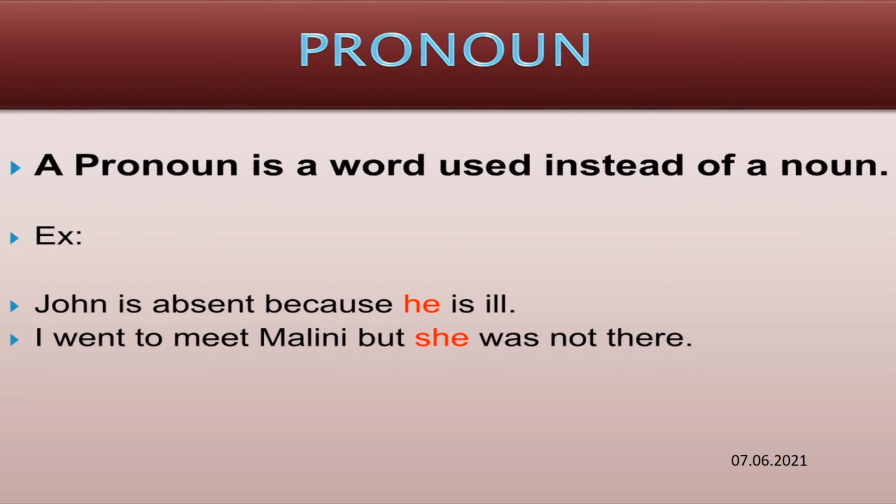For example, look at the first sentence: John is absent because he is ill. Here, why don't we use John again? Instead of John, we use he. These kinds of words are used in place of a proper noun or common noun. Generally, a pronoun takes the place of a particular noun. The pronoun refers to its antecedent. Pronouns help us to avoid unnecessary repetition in our writing and speech.